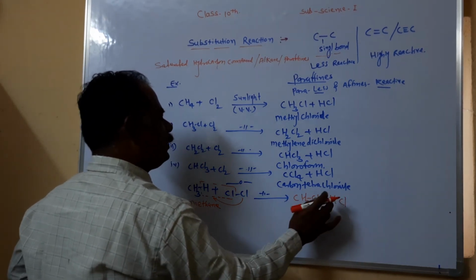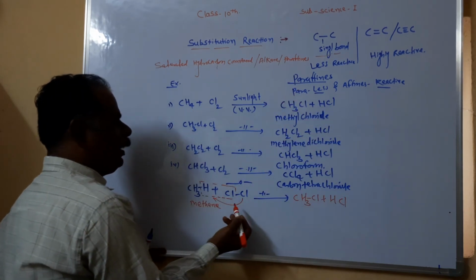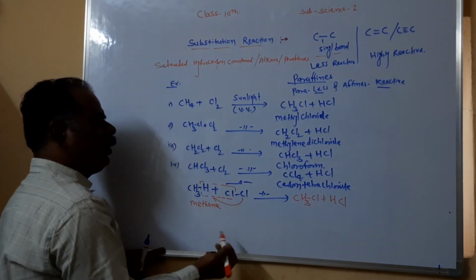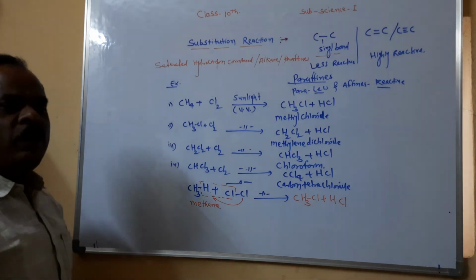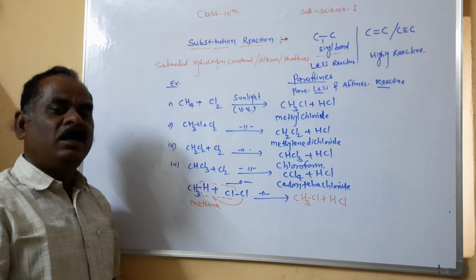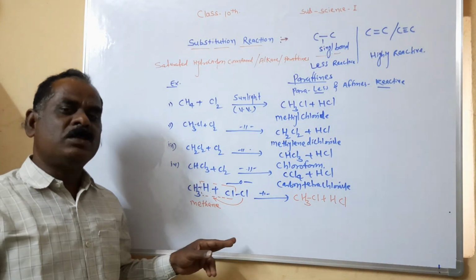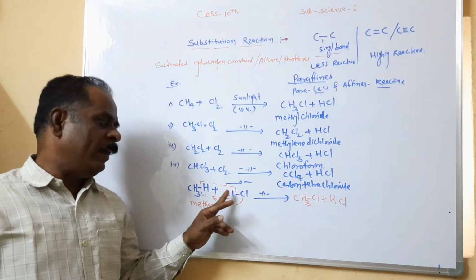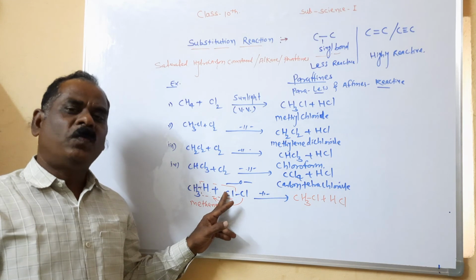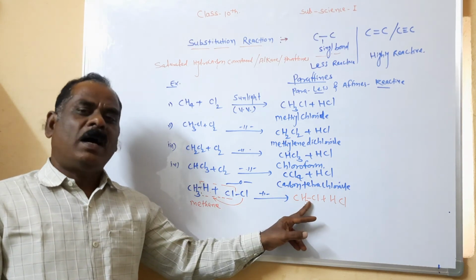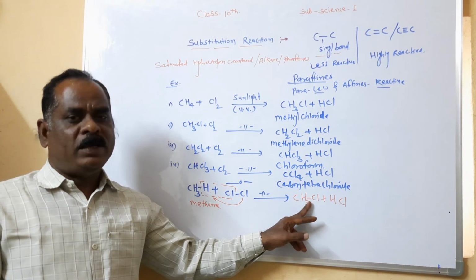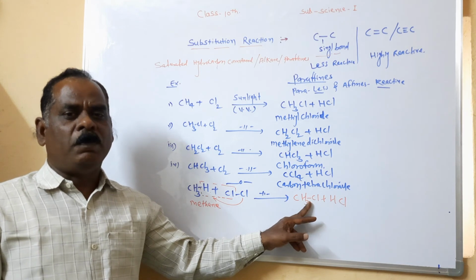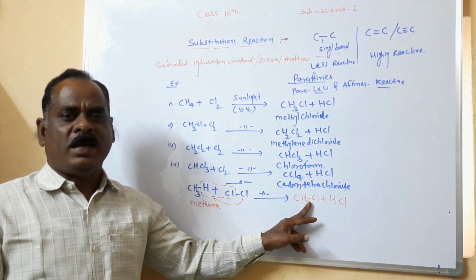Such a reaction takes place continuously. What happens? A hydrogen atom is replaced by chlorine. Replacement of atoms takes place. Therefore, how do you define a substitution reaction? The reaction in which one atom or group is replaced by another atom or group to form a new compound is called a substitution reaction. Chlorination of methane is the best example of a substitution reaction.